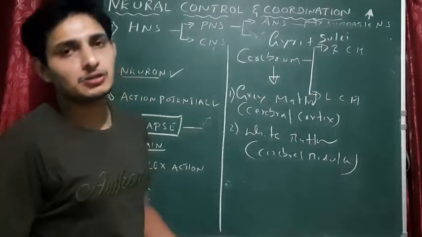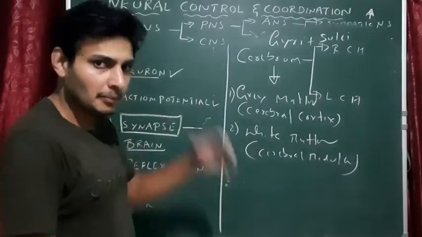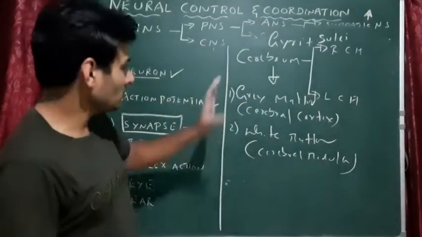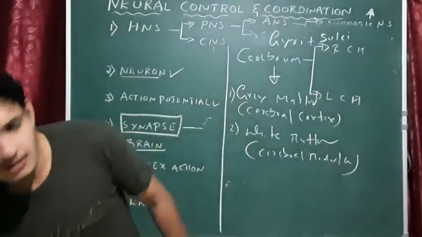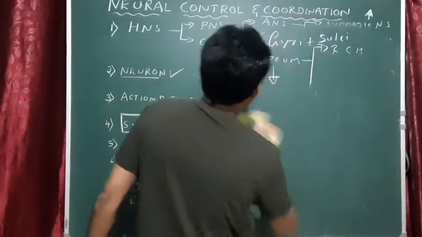Maximum number of axons are there. That gives white color to the middle portion of the brain. Okay, so this is the thing. Other than that, there are certain parts in the cerebrum.